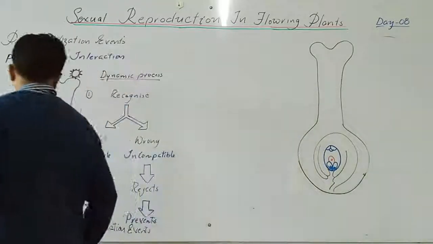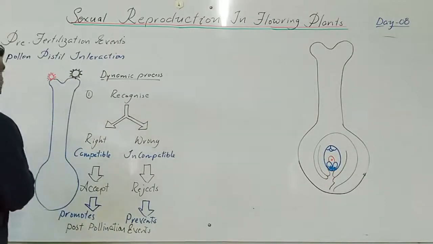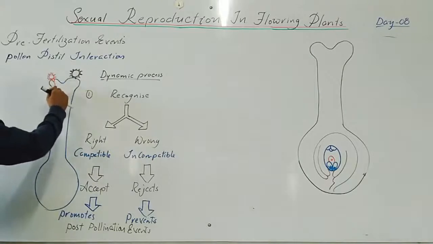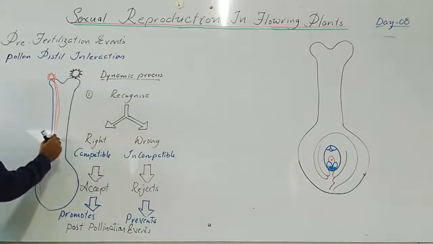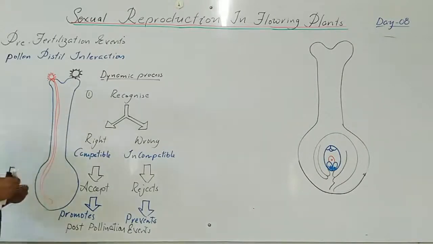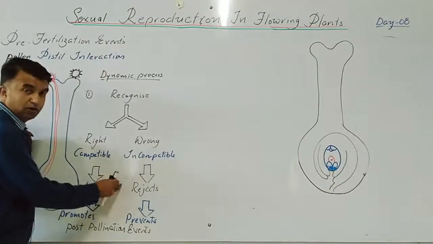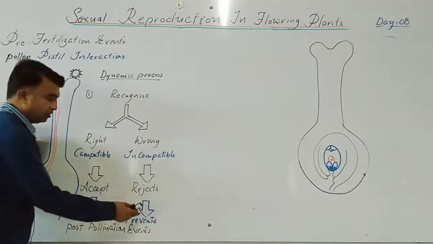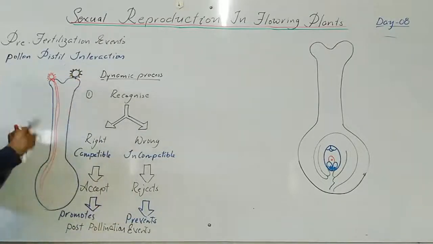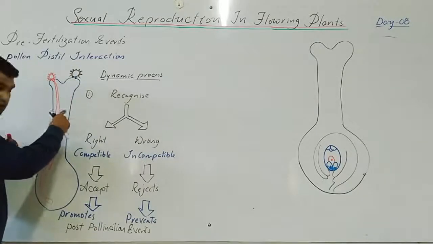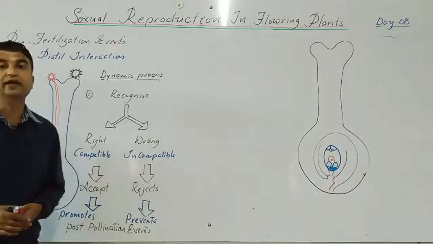If it is the right type, suppose this red color is the right type, then this pollen grain germinates here, passes through the style and goes up to the ovary. So this is about the post pollination event. Yes, if it is a wrong type or incompatible, then the stigma or the carpel will reject the pollen and prevent the post pollination event. Post pollination event means pollen germination does not happen, pollen tube growth does not happen, pollen tube entry does not happen. Yes, so this is the pollen pistil interaction.